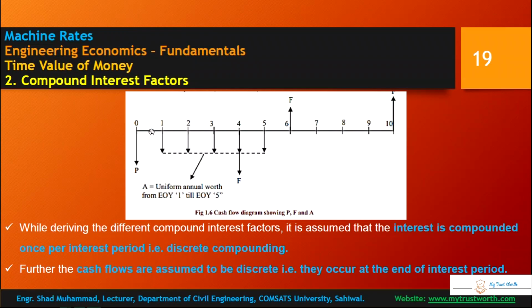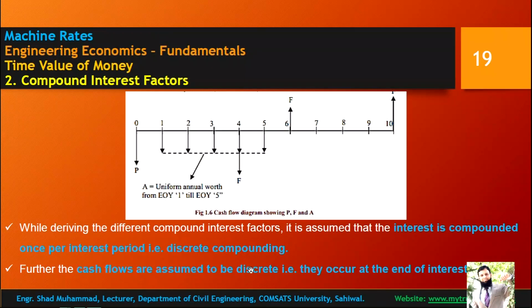Compound interest factors, just look at this: present worth, future worth, and this is uniform annual worth from year 1 to year 5. While deriving the different compound interest factors, it is assumed that interest is compounded once per interest period, that is discrete compounding. So once per interest period it is compounded, not twice.